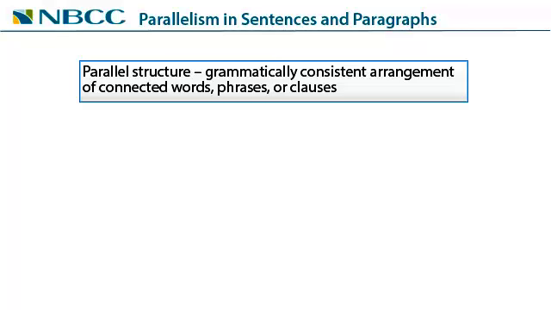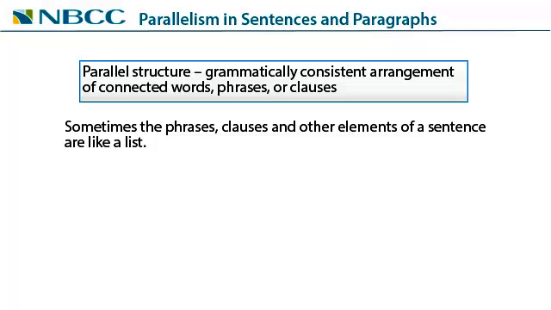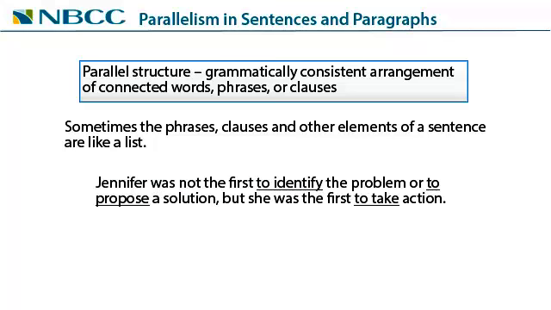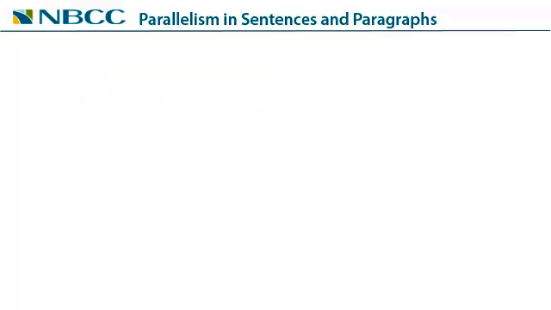Parallel structure is important in lists, but also in other situations. Sometimes the phrases, clauses, and other elements of a sentence are like a list. These sentences are more effective if they are in a parallel form. For example, Jennifer was not the first to identify the problem or to propose a solution, but she was the first to take action. You can see in this sentence how the ideas are connected, and the sentence is more effective because of the parallel structure.